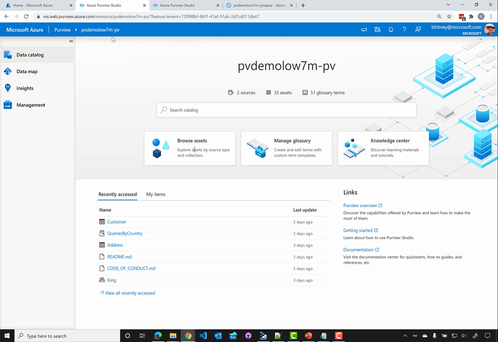So within Purview Studio, the default page here is the data catalog view, and we can see along the left, if we expand this out, that we have data catalog, data map, insights, and management. So these are the four areas that we can dive into. Most of the time, we'll spend our time in data catalog because that's where our data discovery, classification, and such happens. The data catalog is populated off the data map, so while we're starting out and adding our resources and scanning them, we would probably be living in the data map section quite a bit, and so that's where we'll go ahead and start.